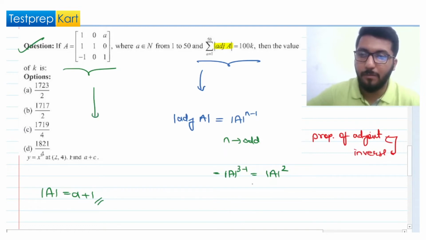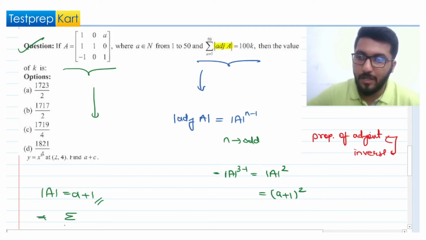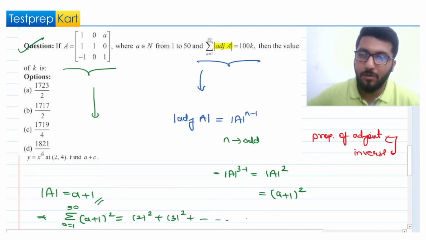If you calculate the determinant, that will come out to be (a plus 1) whole square. So we have seen that the determinant of the adjoint of A is going to be (a plus 1) whole square. So this will give you the sum over a equal to 1 to 50 of (a plus 1) square. Now if I put the value 1, 1 plus 1 is 2, so 2 square, then 2 plus 1, so 3 square, like this it will go till 50.